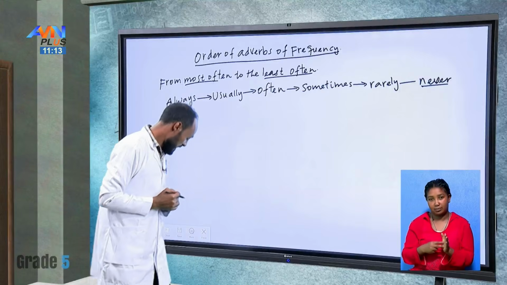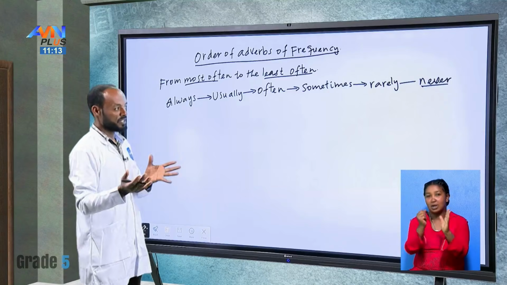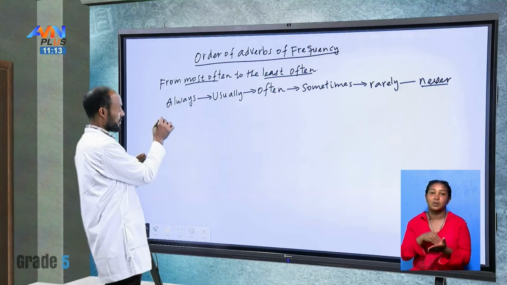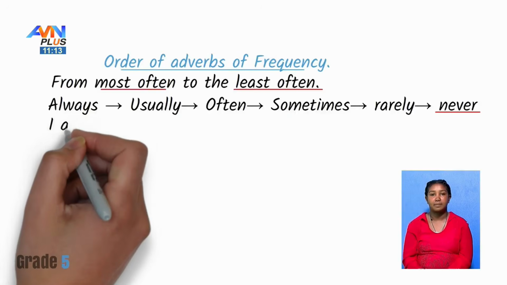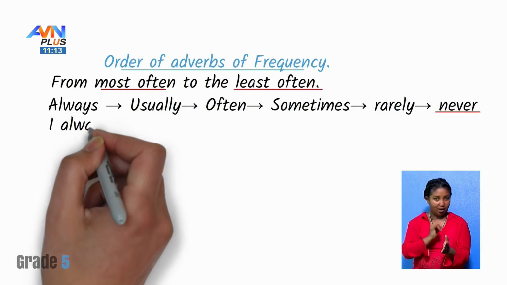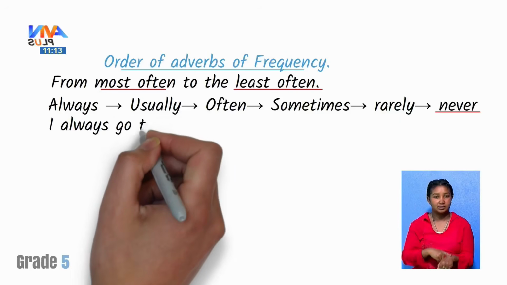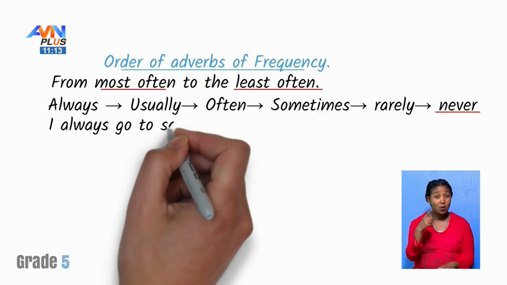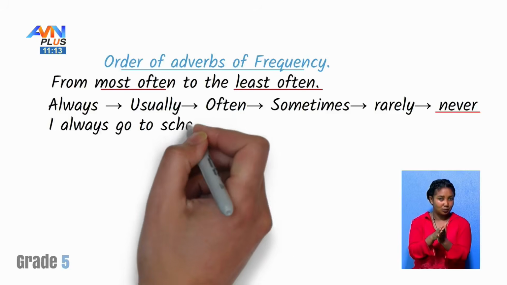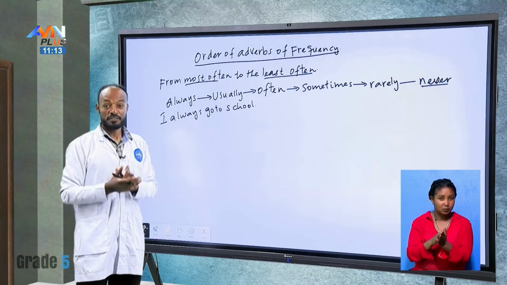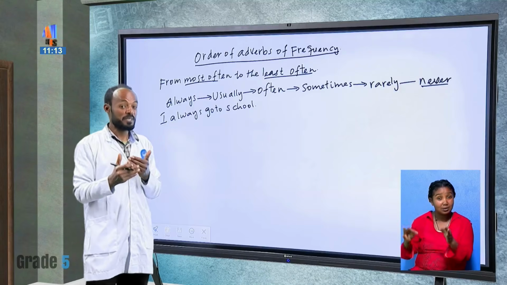Nice students. Now, let me give you an example using these adverbs of frequency. For example, when we say, I always go to school. Look, I always go to school. In this sense, always means every day.